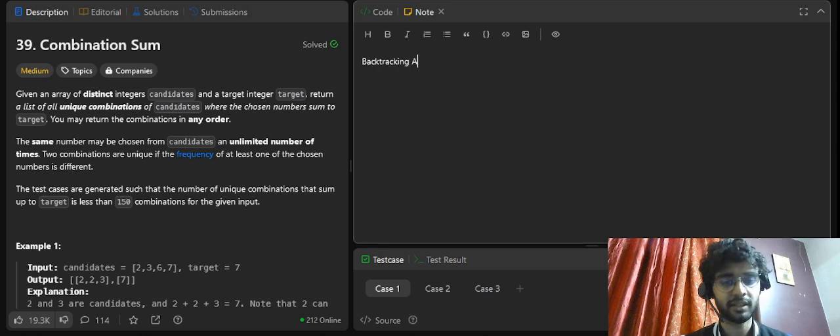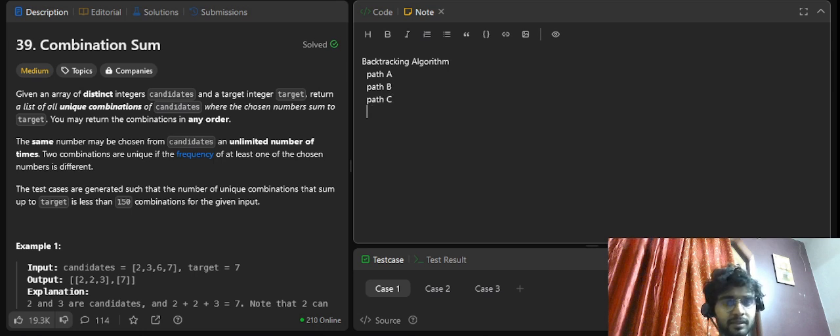Backtracking algorithm. So what do we understand by backtracking algorithm, right? I'll try to take a simple analogy. Imagine that we have 5 paths, or let's take 4 paths: path A, path B, path C, and path D, right?